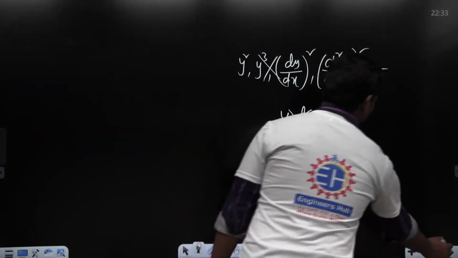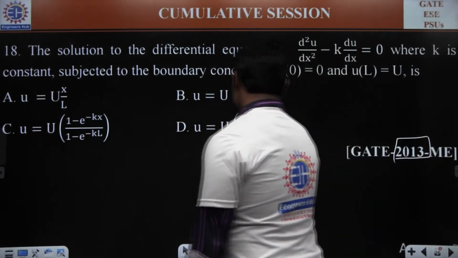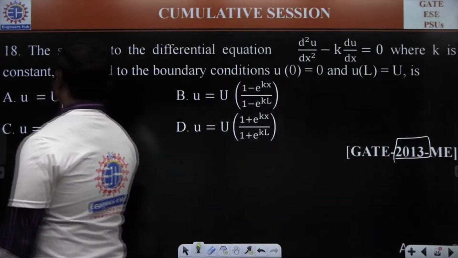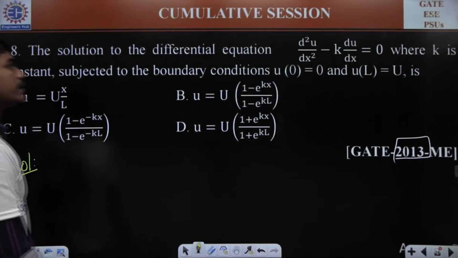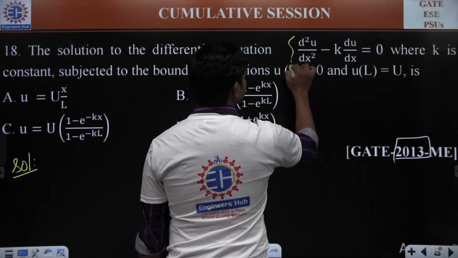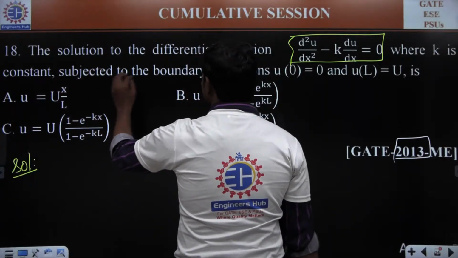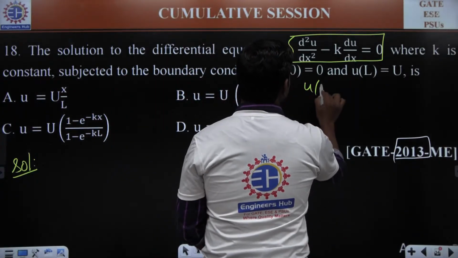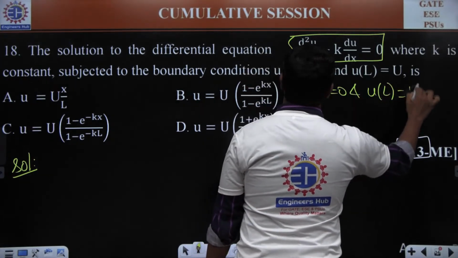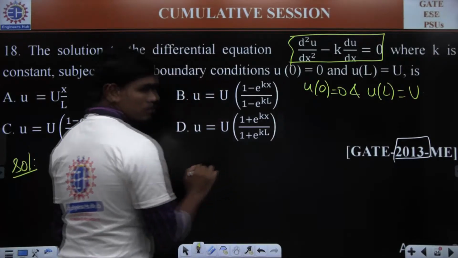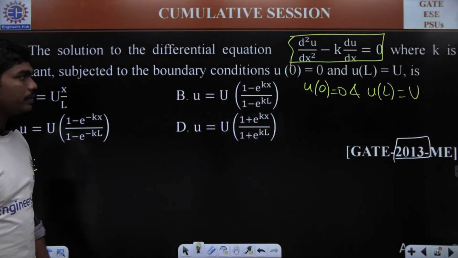Next, this. I think there is some question, 2013 mechanical. Next, solve this question. The solution to the differential equation, of course, is a higher order differential equation. We have a second order differential equation where k is a constant, subject to the boundary conditions u of 0 is equal to 0 and u of L is equal to capital U.